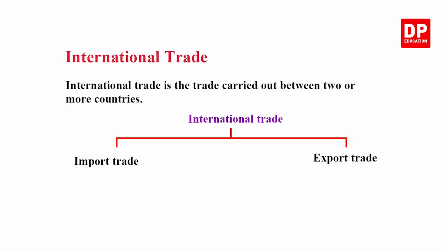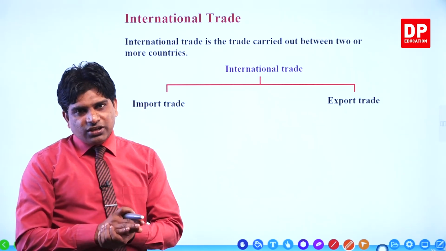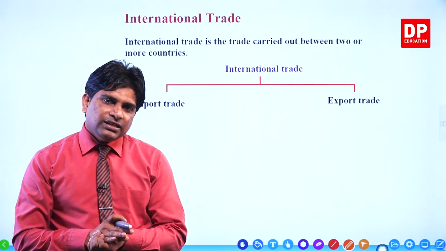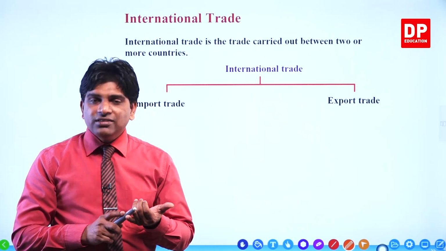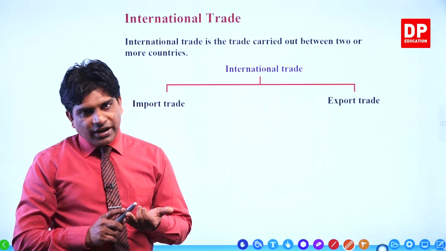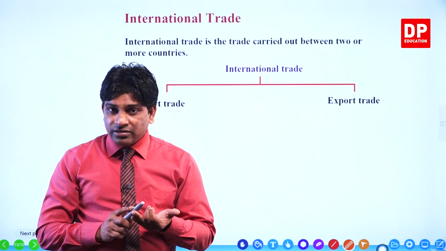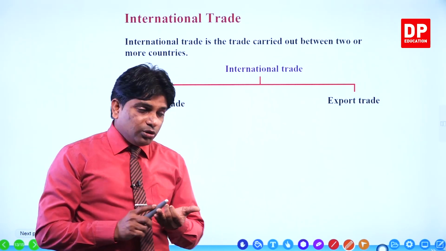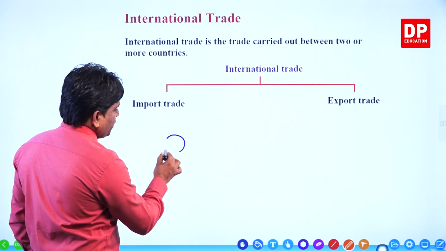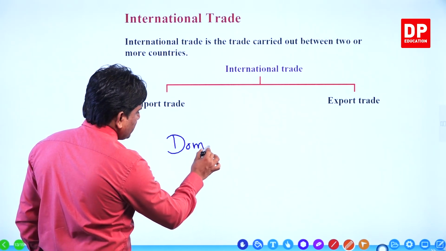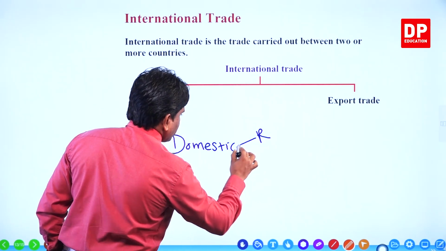Now, you know the other side, international trade. What are the topics we have discussed up to now? Remember, we discussed trade, classification of the trade. We classified it into domestic trade and international trade. Domestic trade we classified into two categories, retail and what?